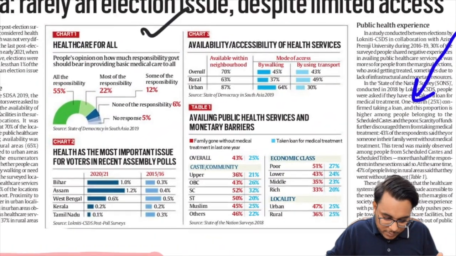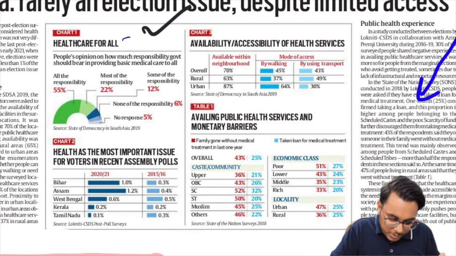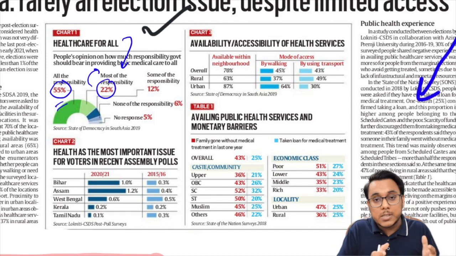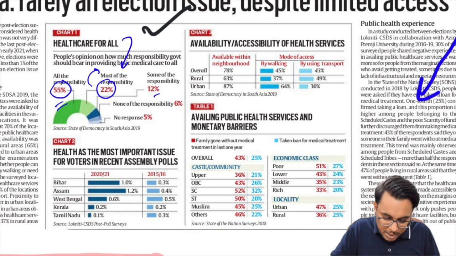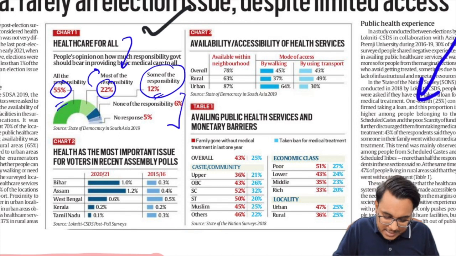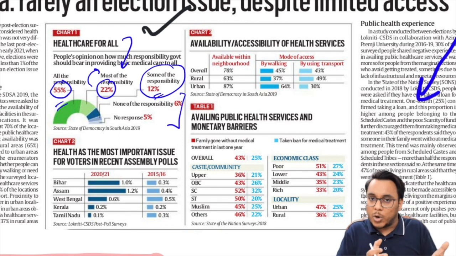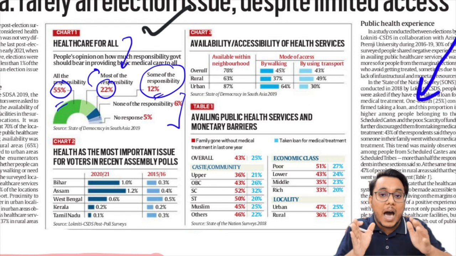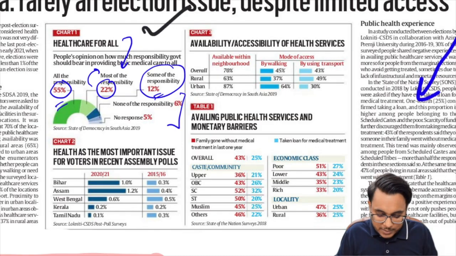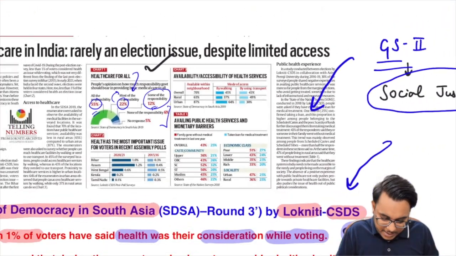Now guys, here there is some other data also. When we talk about healthcare, a large number of people believe that healthcare is the responsibility of the government. 55% of people believe it is all the responsibility of the government. 22% believe that most of the responsibility for health lies with the government. 12% believe that some of the responsibility is with the government. And very few people believe that the responsibility is not. So basically, a large number of people are expecting the government to deliver health. Then why is such a thing not there in voter behavior? So this is the issue that has been there.